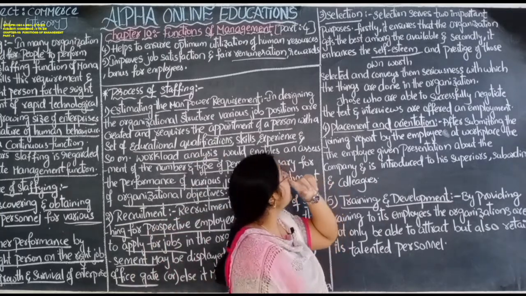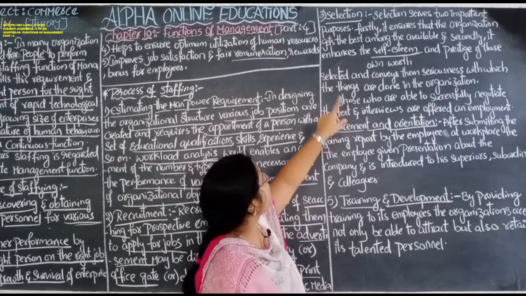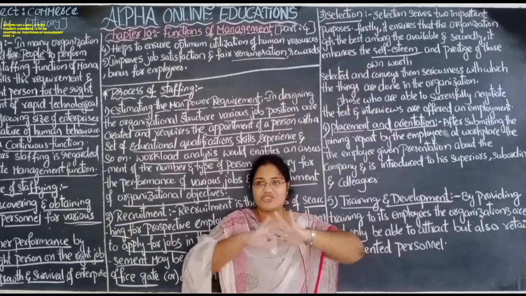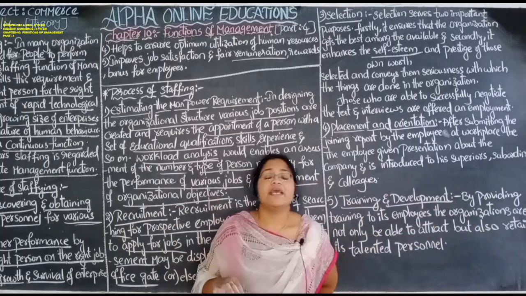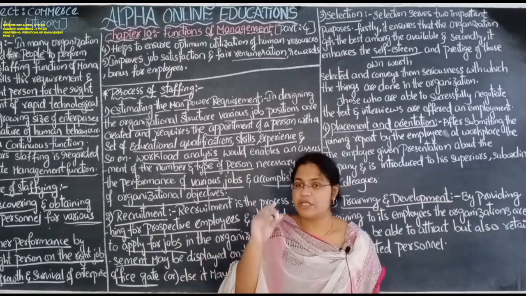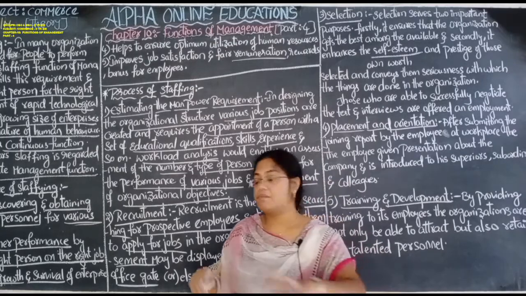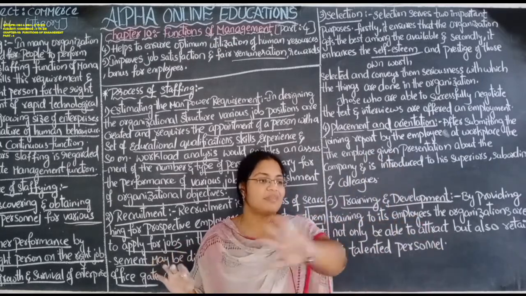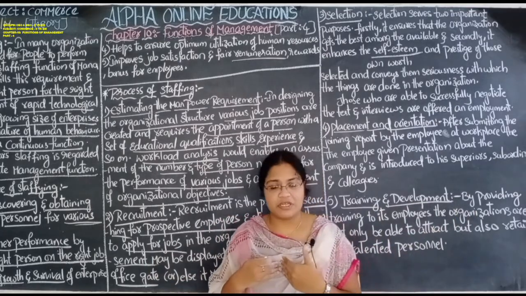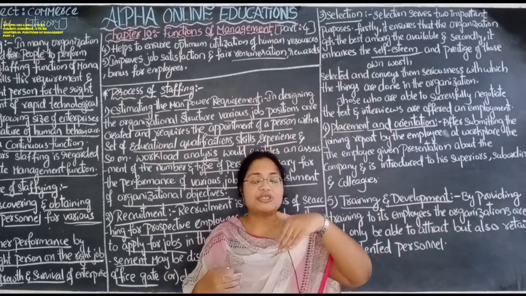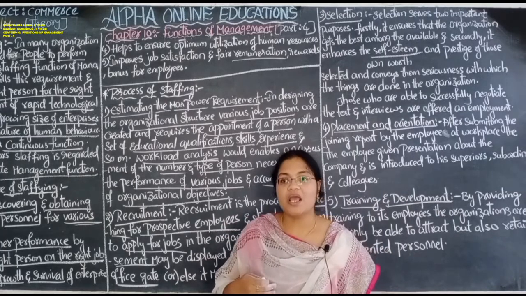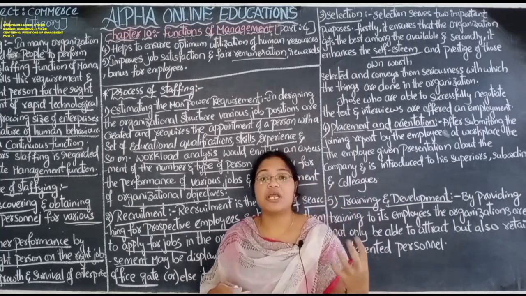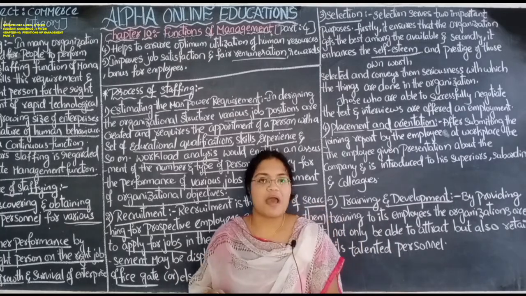One way is that firstly it ensures that the organization gets the best among the available. If there are 10 members, I require only 1 member for the job. There is only 1 vacancy, but by seeing the advertisement 10 members came for the interview. From the 10 members, if I am the manager, I will choose the best one, which can give good service for my organization.